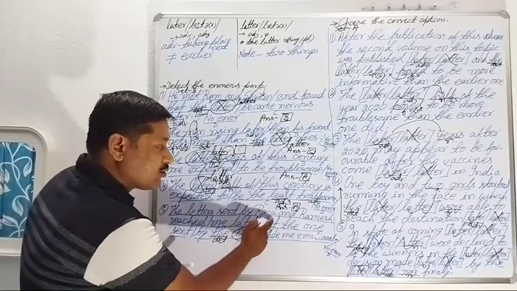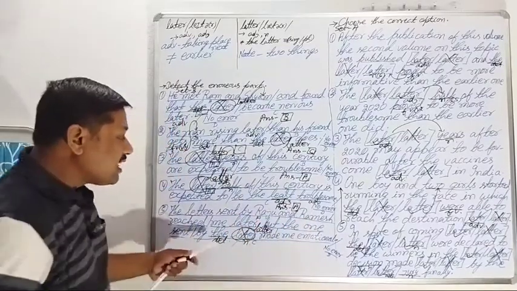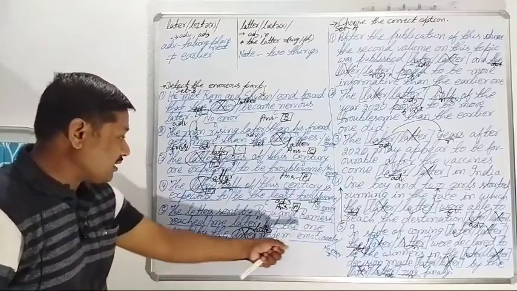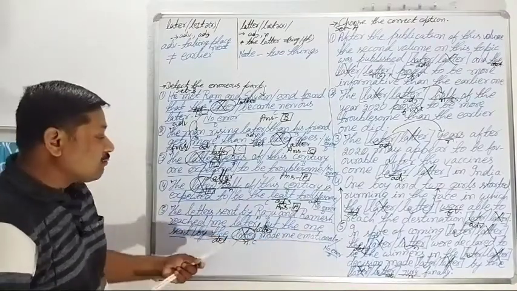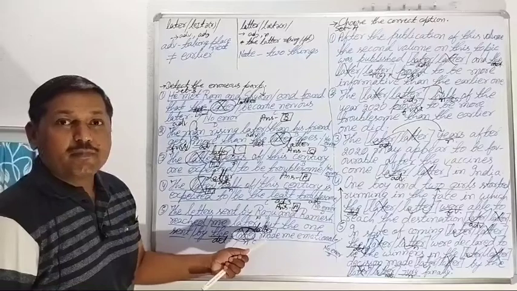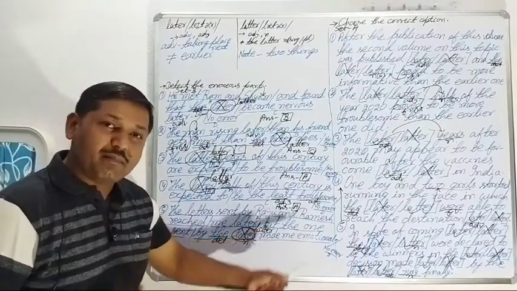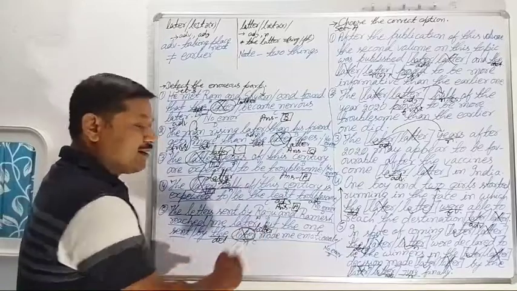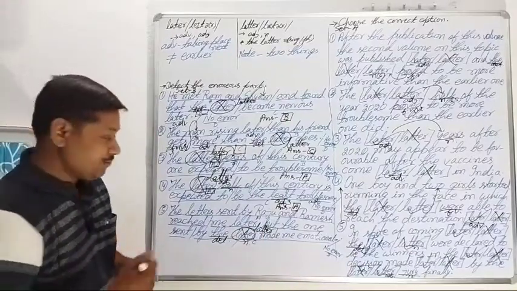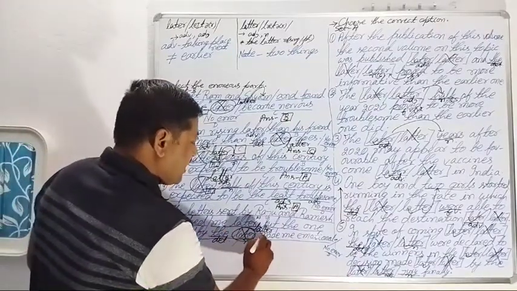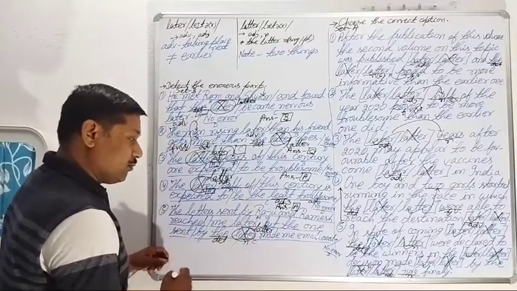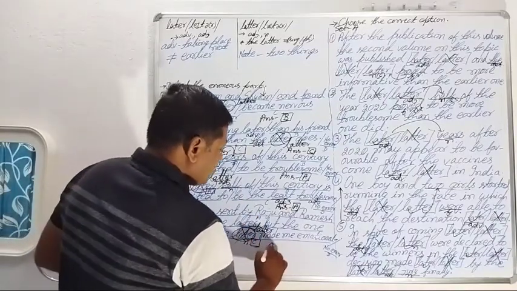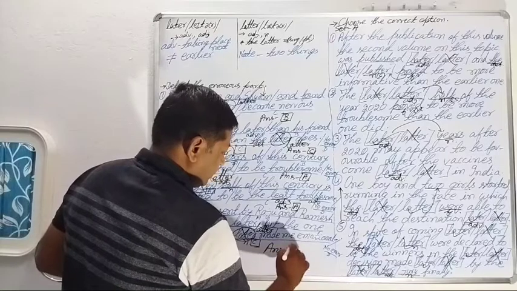The first name is of Raju. The second name is of Ramesh. So whose letter made me emotional? The latter, but the one means the letter sent by the latter. Means whose letter? Raju's letter or Ramesh's letter? Correct. Ramesh's letter made me emotional. So which part is erroneous here? Part C, and the answer is part C.